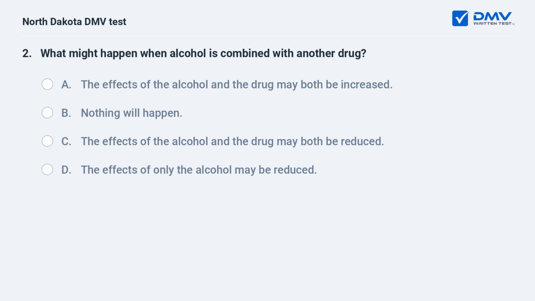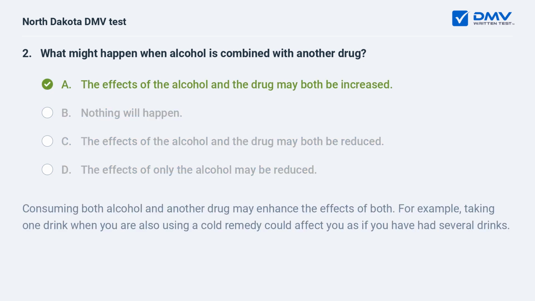What might happen when alcohol is combined with another drug? A, the effects of the alcohol and the drug may both be increased. B, nothing will happen. C, the effects of the alcohol and the drug may both be reduced. D, the effects of only the alcohol may be reduced. A, the effects of the alcohol and the drug may both be increased. Consuming both alcohol and another drug may enhance the effects of both. For example, taking one drink when you are also using a cold remedy could affect you as if you have had several drinks.